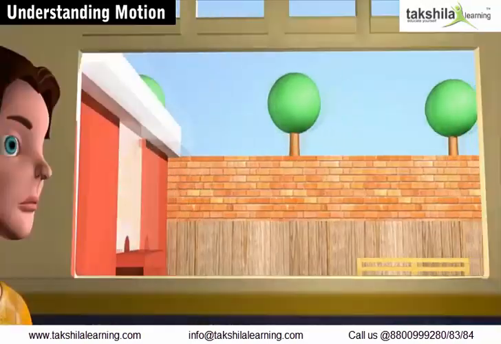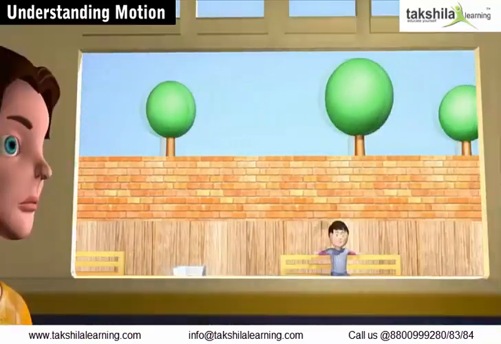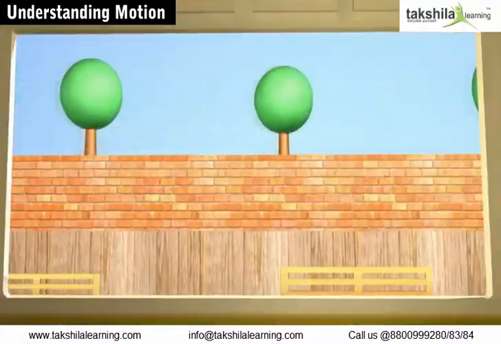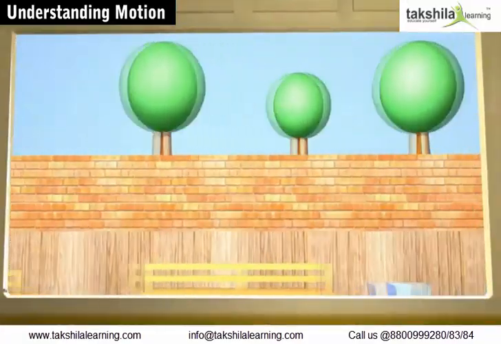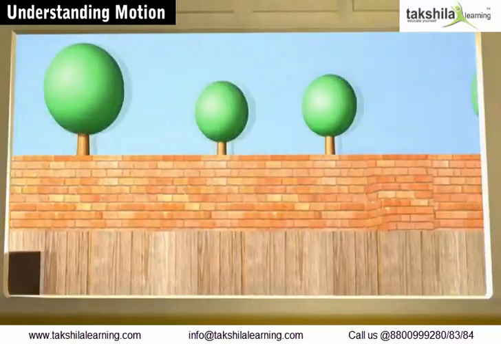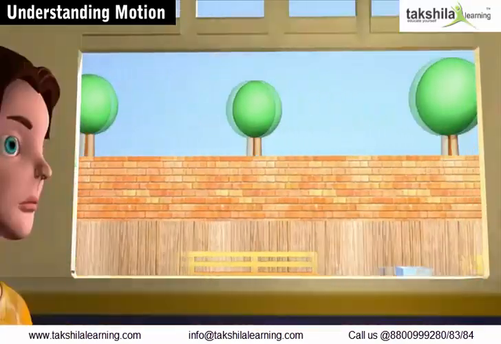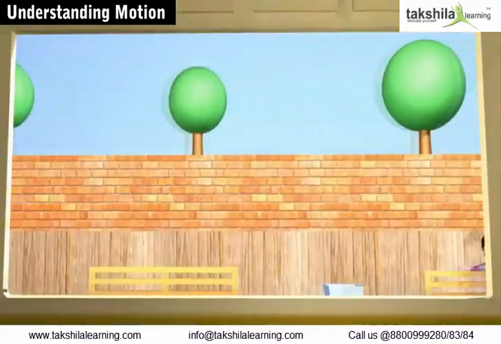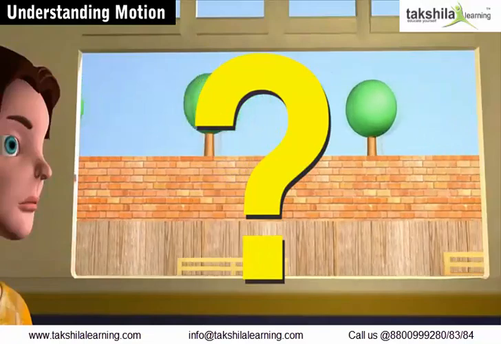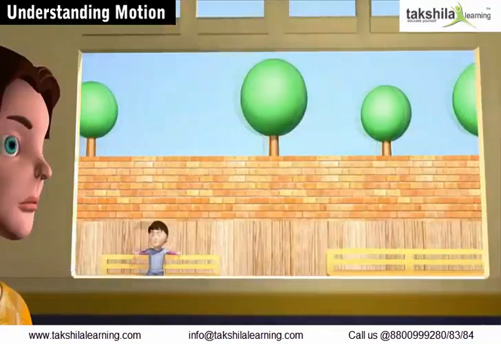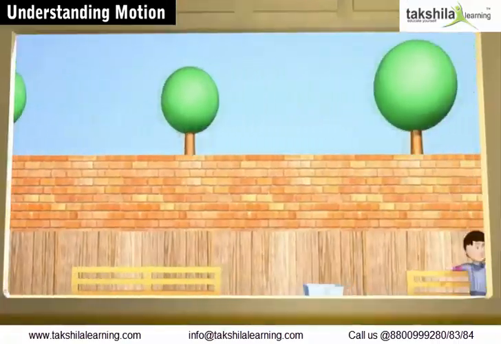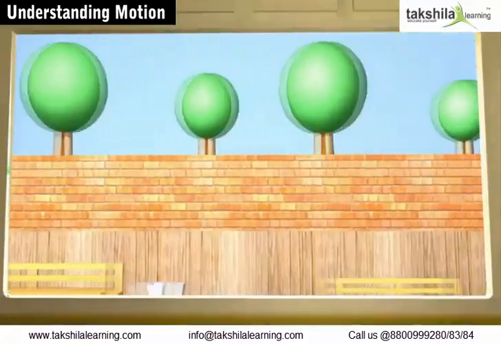Now I'm going to take some more interesting examples to make this concept of motion even more clear. So you're in a moving train and you look outside. What do you see when you look outside the train? You will see that there are trees or fields and poles which appear to be moving to you. So now the question is, are they actually moving? Just think about it for a moment. So when you're inside the train, you see the objects outside the train to be moving.